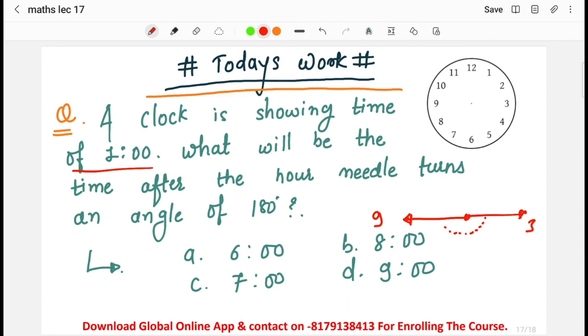When the clock is showing the hour hand at 1 and it is crossing 180 degrees, then what will be the time? Now this is something I have really given you the answer to over here, but basically I want the answer from your side. So please do comment in the comment section.